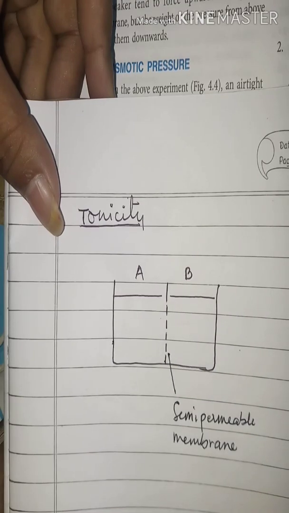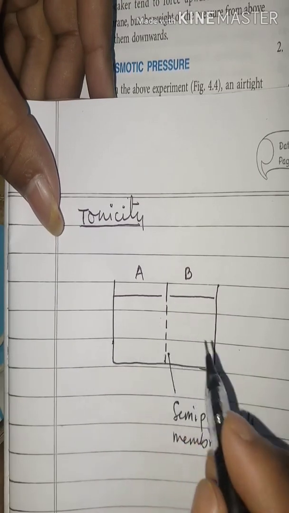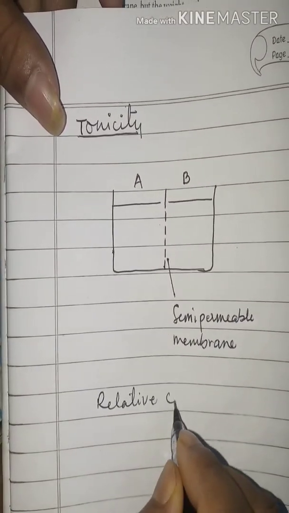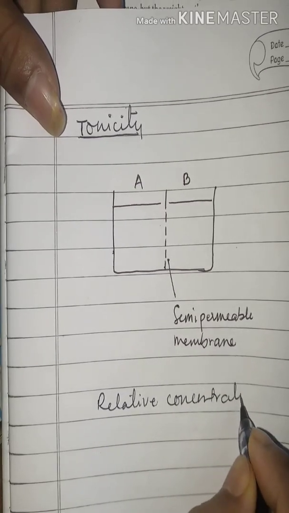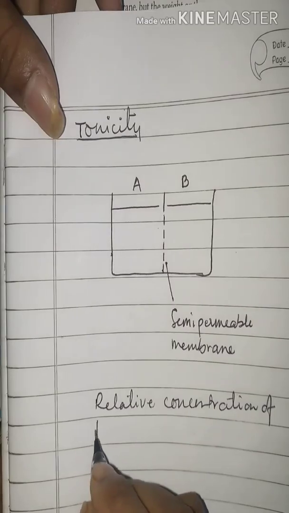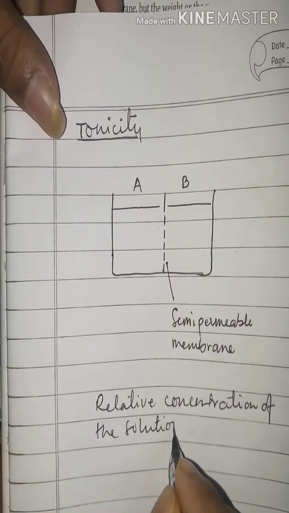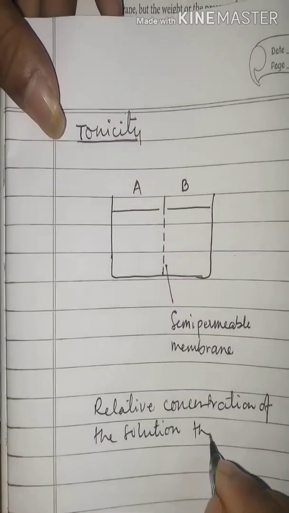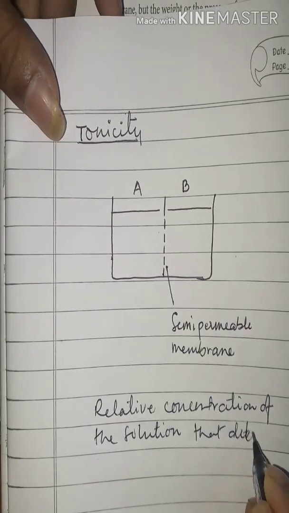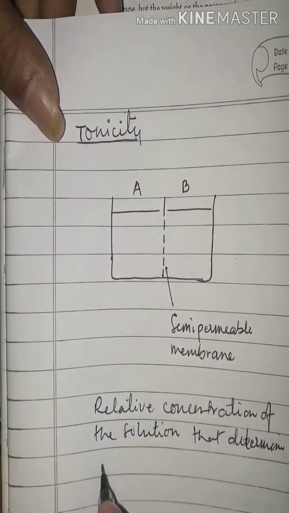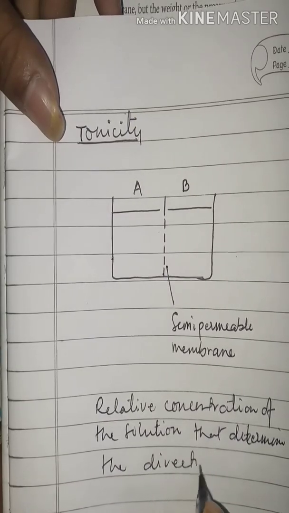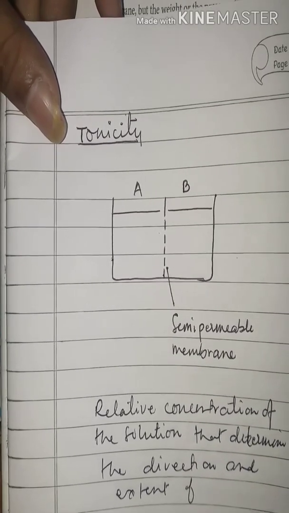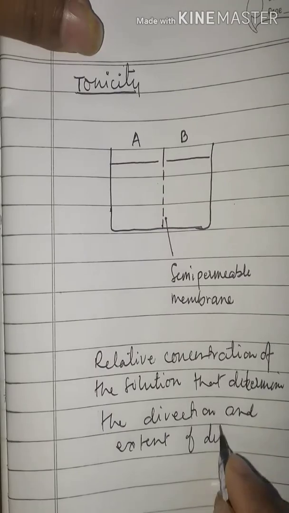So what is tonicity? It is the relative concentration of the solution A and B, the relative concentration of the solution that determines the direction and extent of diffusion.